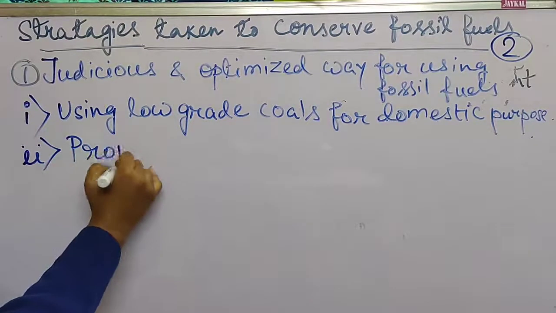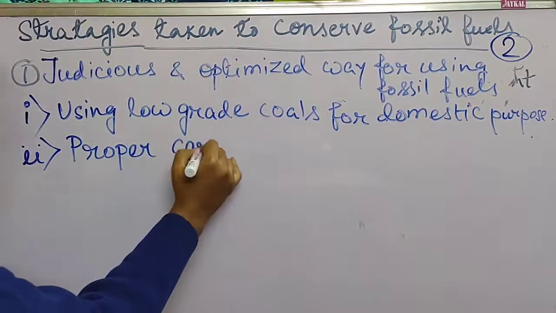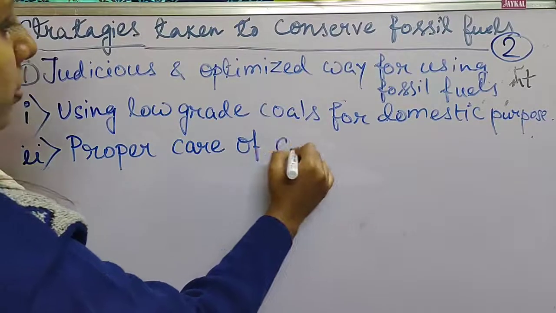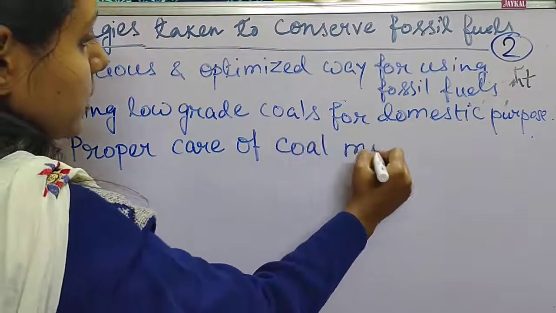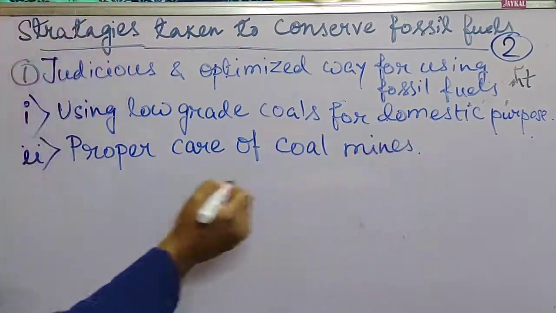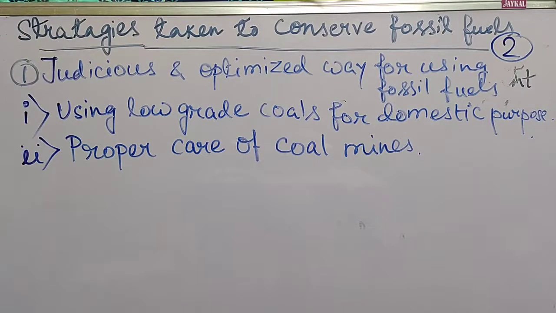Point number 2, proper care of coal mines. So many coal mines are present in India as well as in our West Bengal also, just like in Raniganj, in Asansol, we can see coal mines present there.